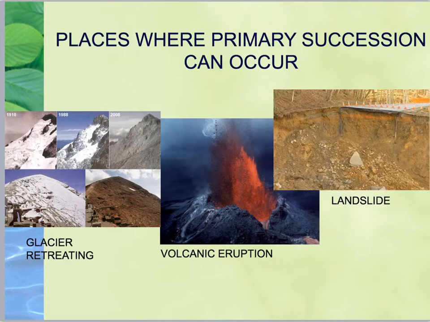Another example would be volcanic eruptions. When the volcano erupts, it's going to produce lava, and that lava will solidify, turn into solid rock, and there will be no soil and no plants again. And a third example would be landslide. Here you see there are no plants where the newly formed landslide came down.